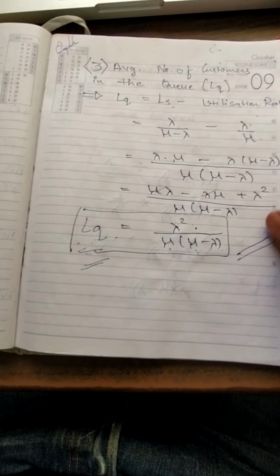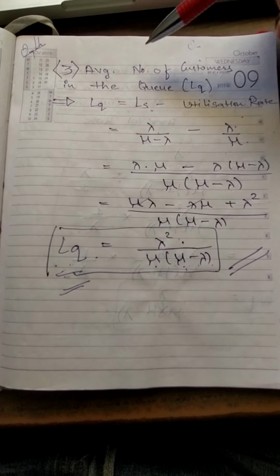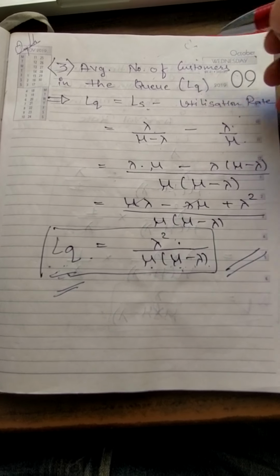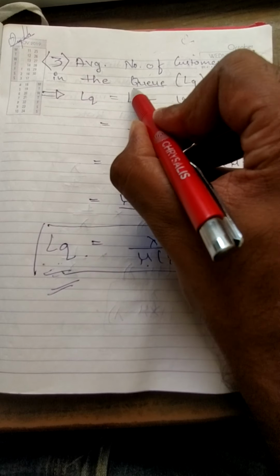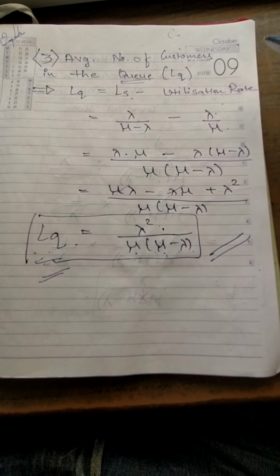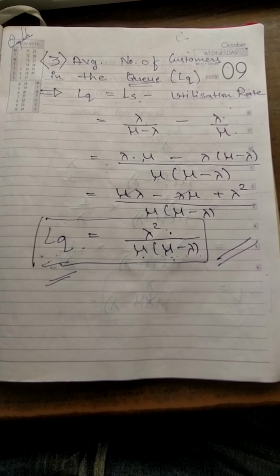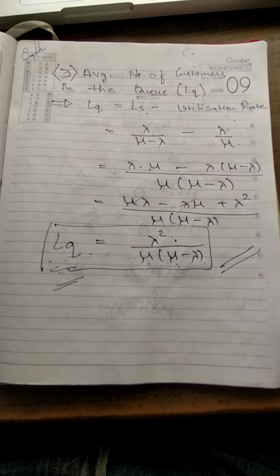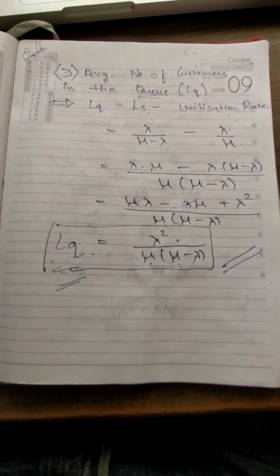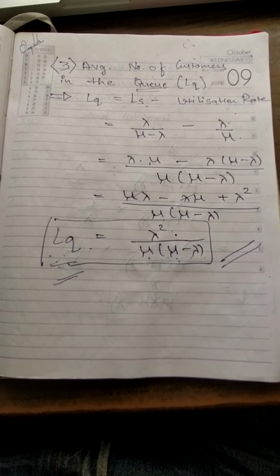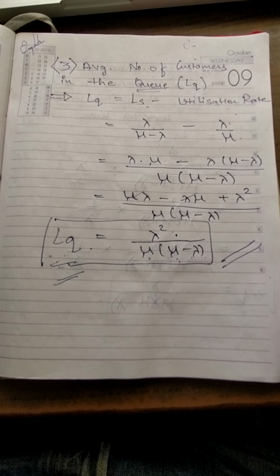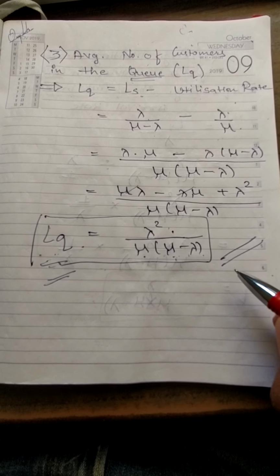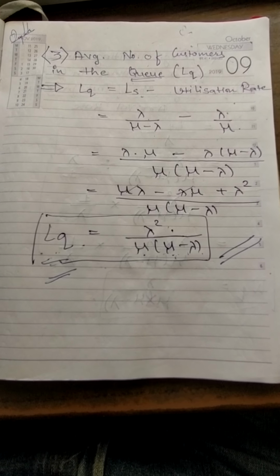Clear? Then the next question is what is the average number of customers in the queue. Here we are talking only about the queue. So this will give me the number of customers present in the queue. If there are 15 customers and 14 customers are standing in line waiting for their turn, then the number 14 I will get from here. Here we will not count the people who are utilizing the service.